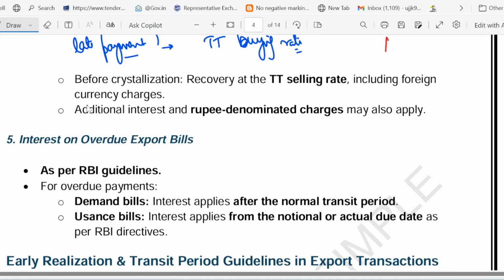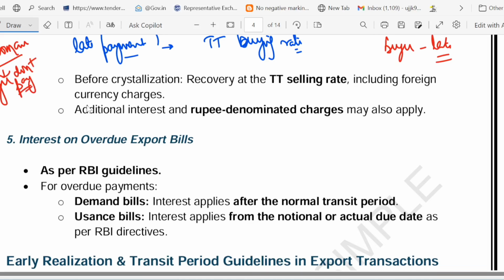Sometimes your buyer will pay late, right? Sometimes they pay early. So the bank has rules for both scenarios, either they are paying early or they are paying late. So what is the meaning of dishonored bill? Whenever I say the word dishonored, it simply means the buyer doesn't pay. Buyer ने समय पे payment नहीं किया, right?